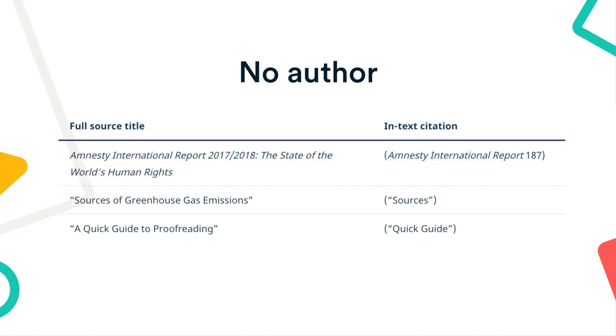Now, depending on the type of source, if it's a self-contained work, for example, a whole website or an entire book, put the titles in italics. If the source is contained within a larger whole, for example, a page on a website or a chapter of a book, put the title in quotation marks.